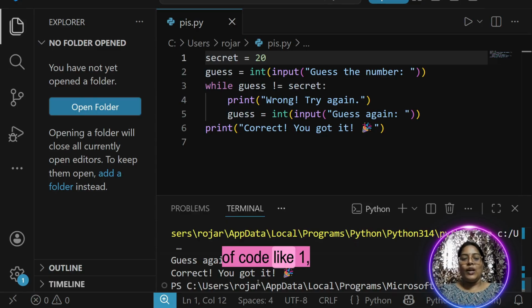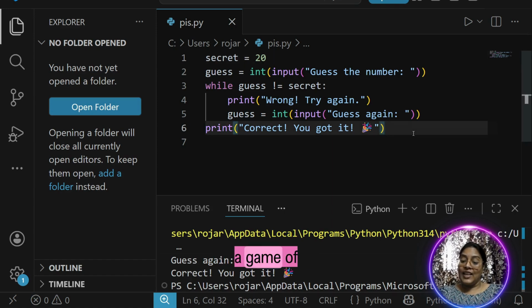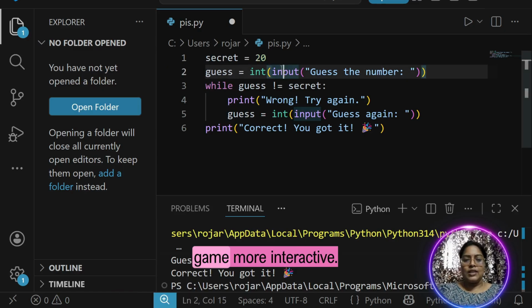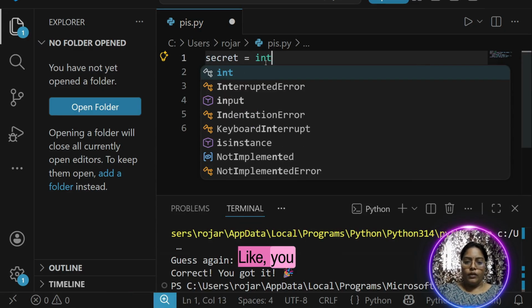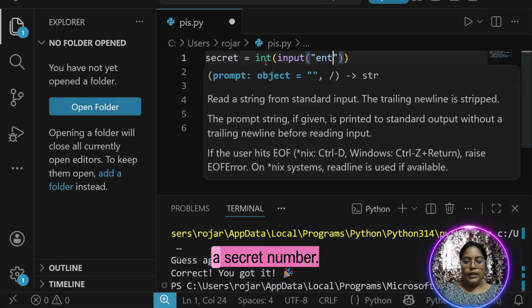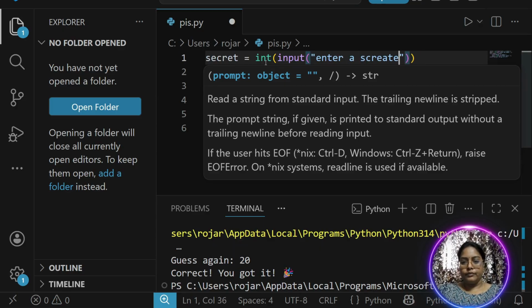With a piece of code like 6 or 7 lines, within 6 lines of code, I have designed a game of guessing a number. Isn't it so interesting? If you want, you can make this game more interactive. Like, you can ask your friend to enter a secret number. So I ask my friend to enter a secret number.